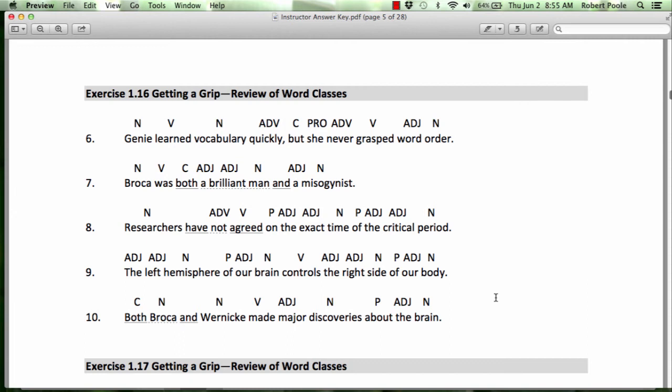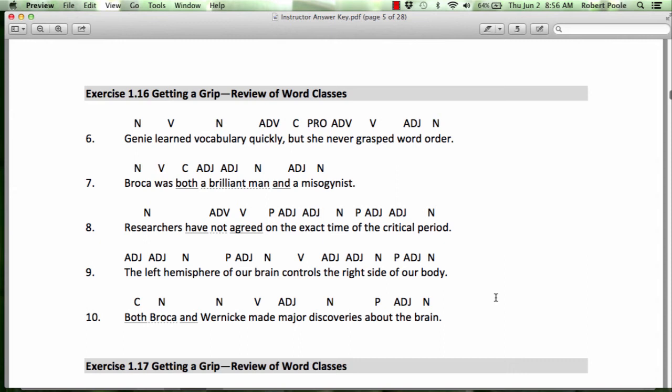Brain is a noun. Controls, I control, you control, it controls. So there is agreement. Only verbs show agreement. The, always an adjective. Which side? The right side. So right is an adjective. Side is a noun. Of, always a preposition. Whose body? Our body, my body, your body, his body, her body. Adjective. And then body is a noun. We could have one body or two bodies.